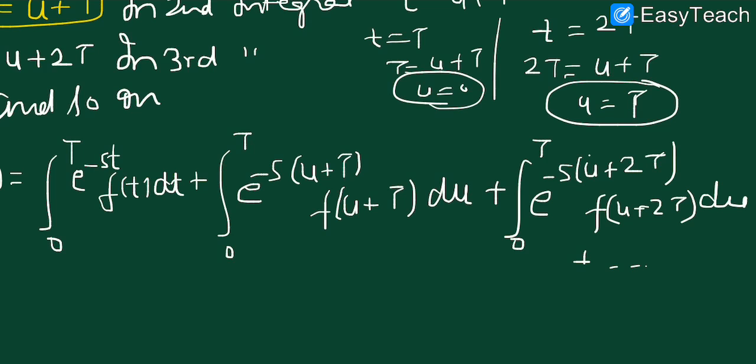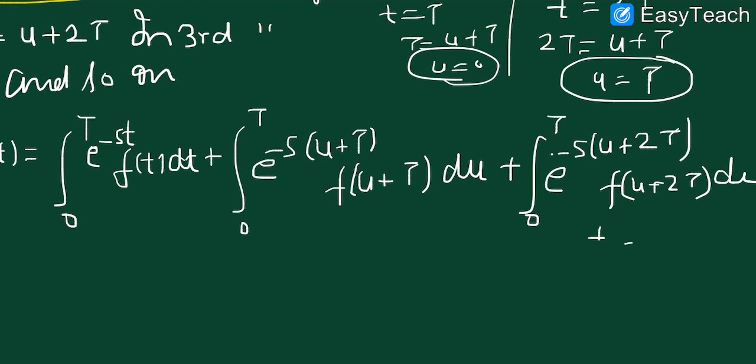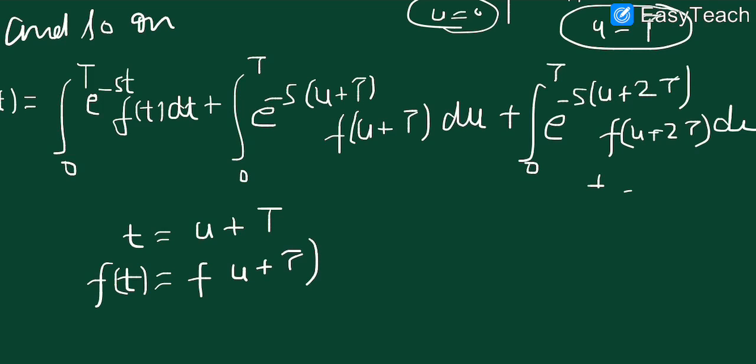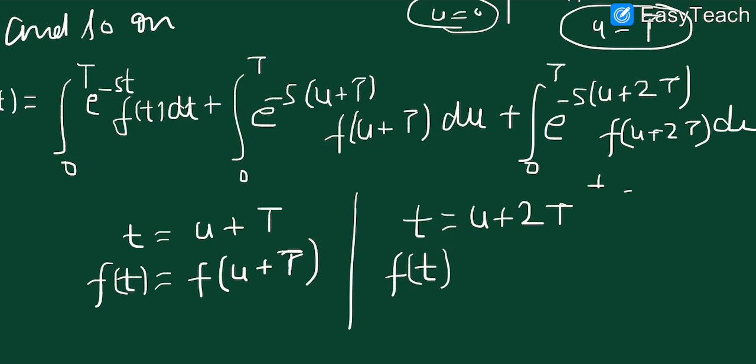Now in the starting I told you that if we are writing t equals u plus T, and we take the function on both sides, then you can see that f(u+T) will be equal to f(t), and again we are writing t equals u plus 2T. So again, if we take the function on both sides, then it will be f of (u+2T). So hope this is clear to you.